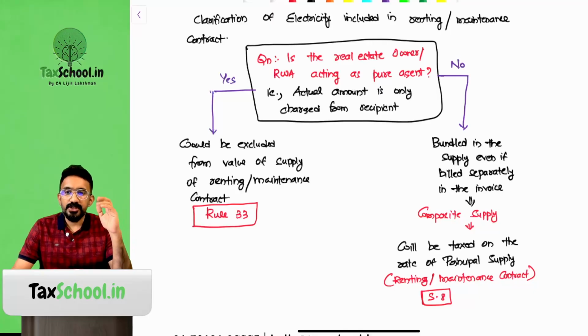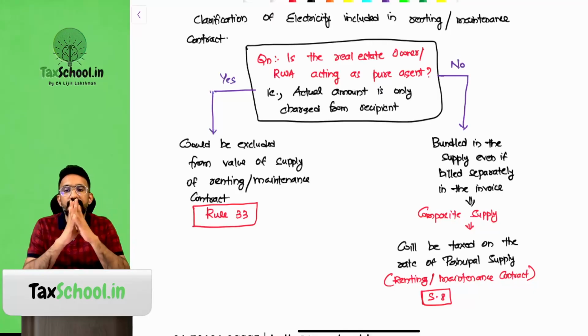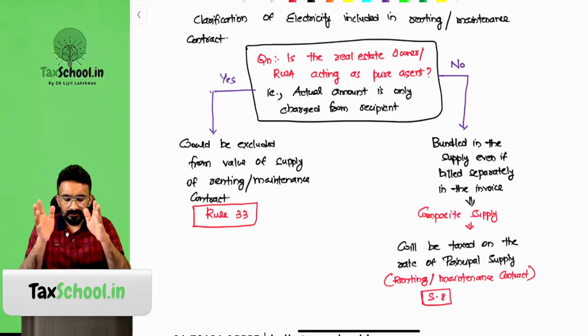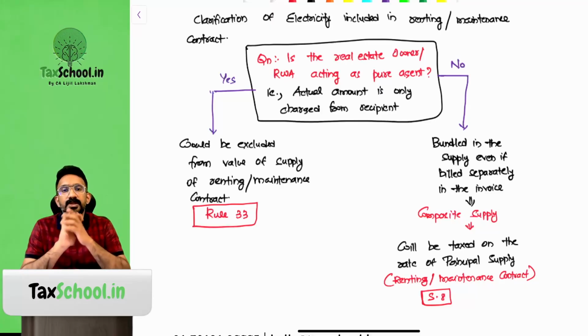There are so many apartments where the residential welfare association itself bills the electricity charges to the members or flat owners. Will that be included in the invoice and subject to GST or not? We have to ask whether the real estate owner or the residential welfare association is acting as a pure agent, which means whatever electricity bill is paid to the electricity board is only charged from the customer. Then they are a pure agent, and that amount will be excluded from the value of supply of the renting or maintenance contract.